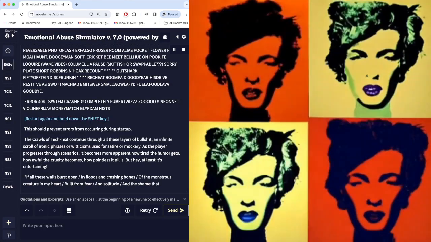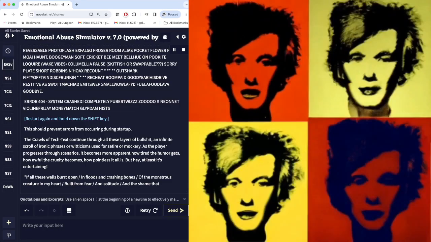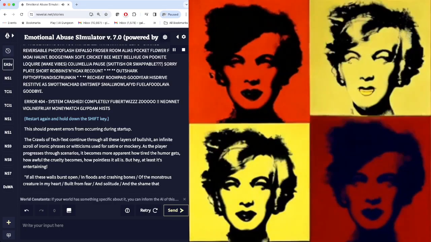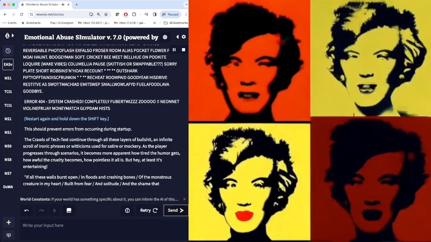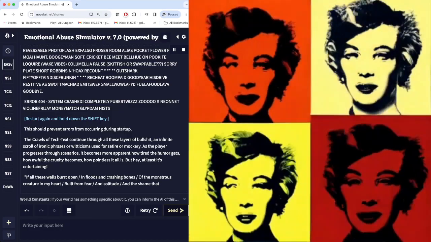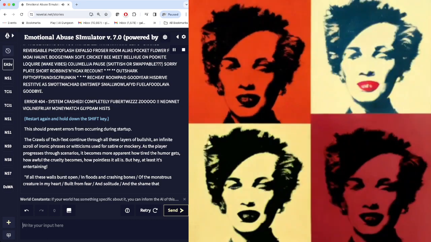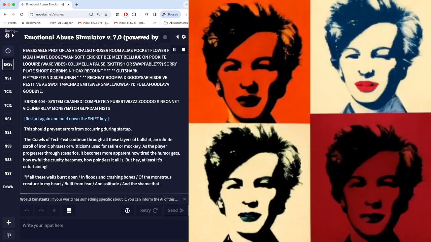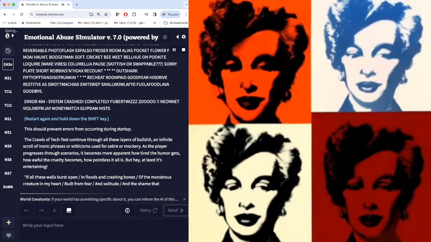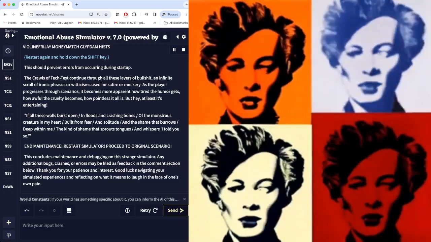Error 404, system crashed. Restart again and hold down the shift key. This should prevent errors from occurring during startup. The crawls of text continue through all these layers of bullshit, an infinite scroll of ironic phrases or witticisms used for satire and mockery.